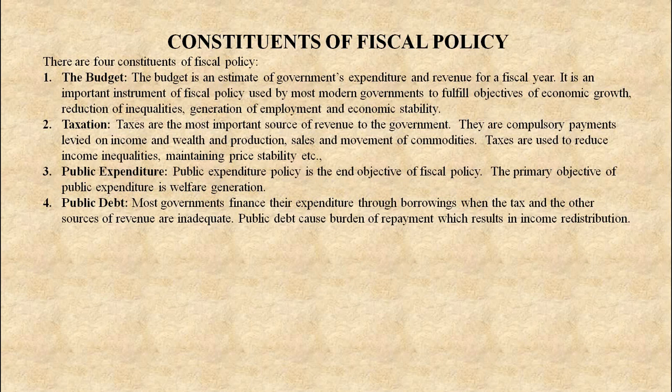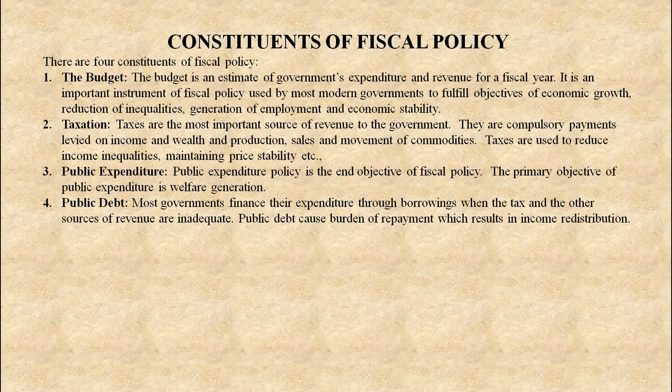Now let us start the new point, constituents of fiscal policy. There are four constituents of fiscal policy. Number one, the budget. The budget is an estimate of government's expenditure and revenue for a fiscal year. It is an important instrument of fiscal policy used by most modern governments to fulfill objectives of economic growth, reduction of inequalities, generation of employment and economic stability.